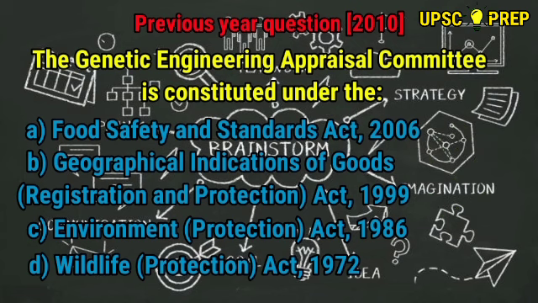Yes, the correct answer is option C, Environment Protection Act 1986.